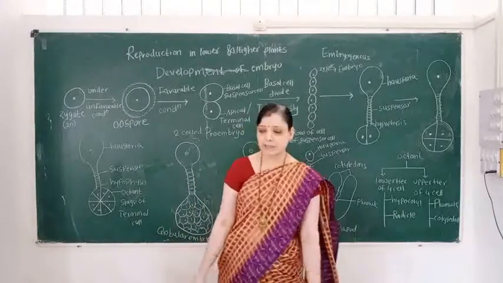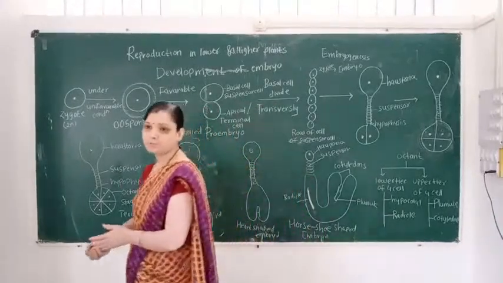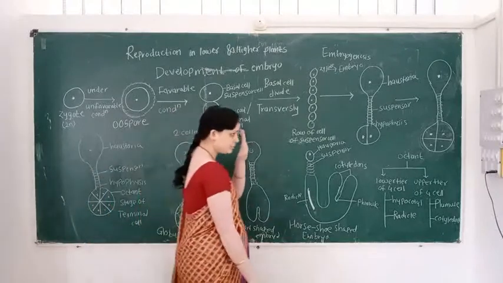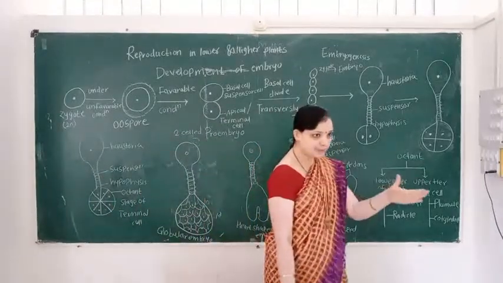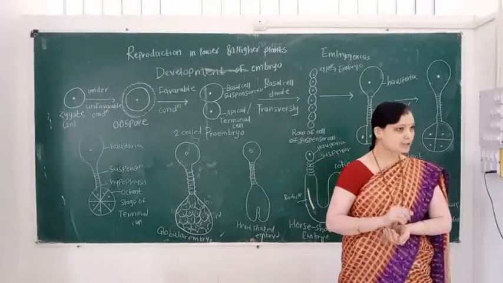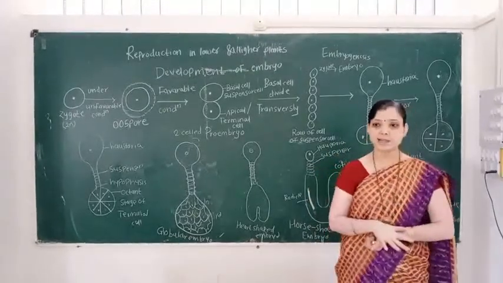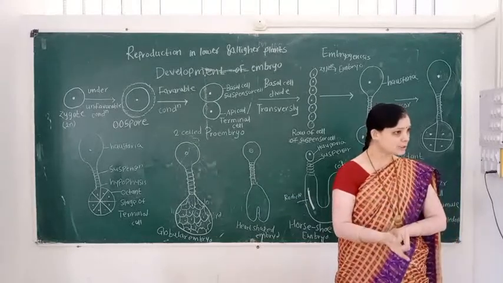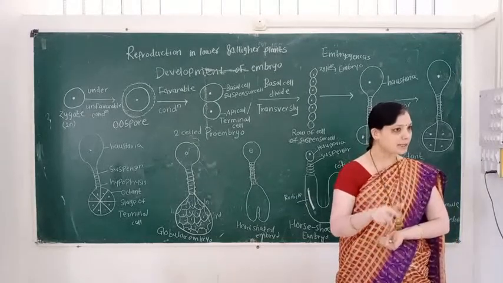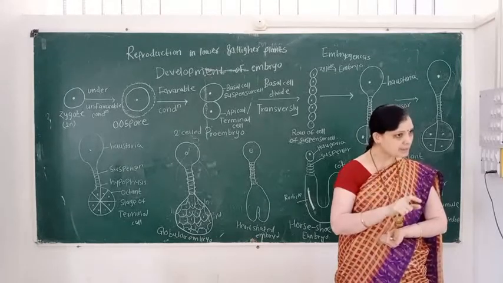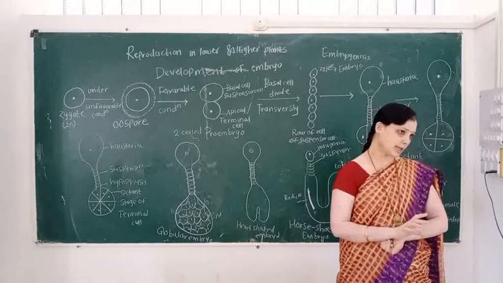In the development of the embryo, the first change takes place in the zygote. You know how the zygote is formed. Male and female gametes unite in the process of syngamy to form the zygote.